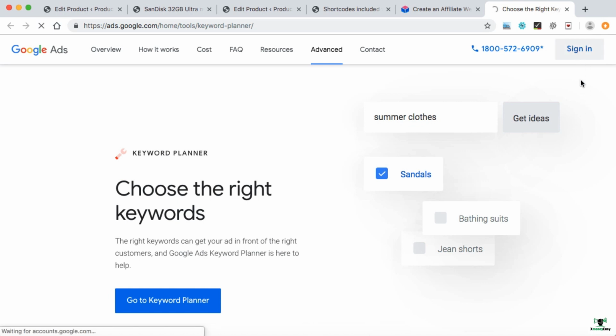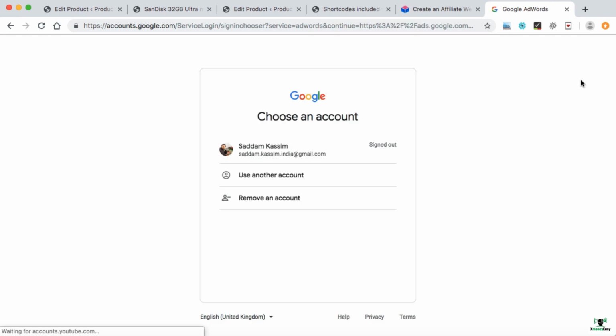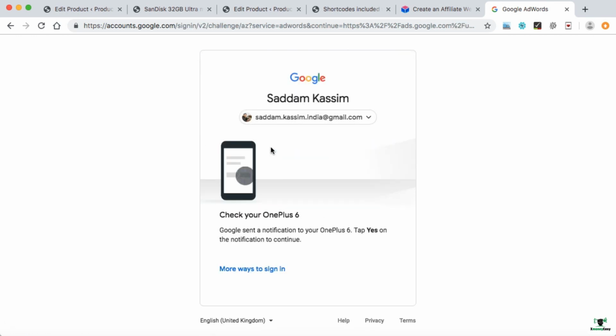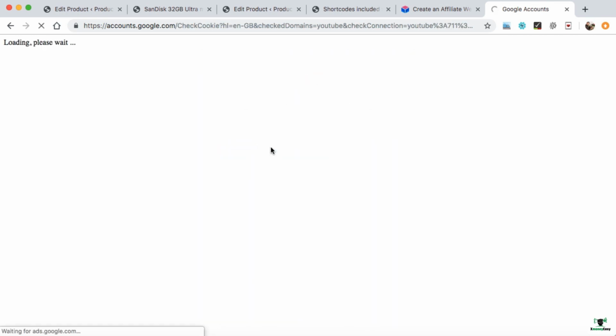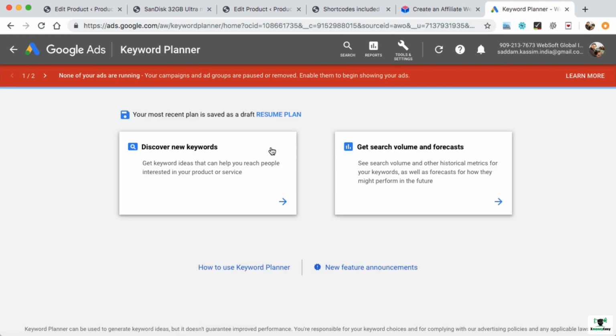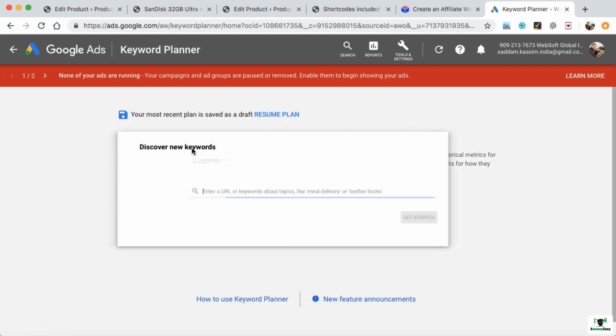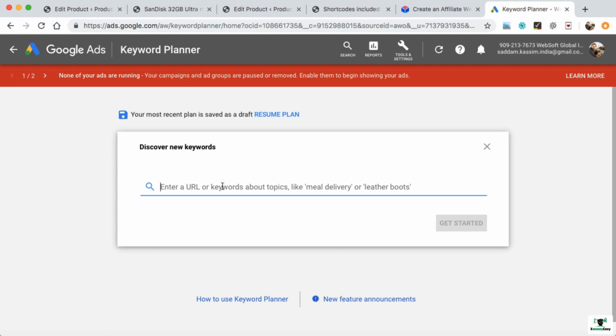You can use your own regular Gmail account in order to log in to your Google Keyword Tool. So I'm just using my own email address. Alright, so now click on Discover New Keywords. And here, just enter all the keywords which you have in your mind which are relevant to your product.